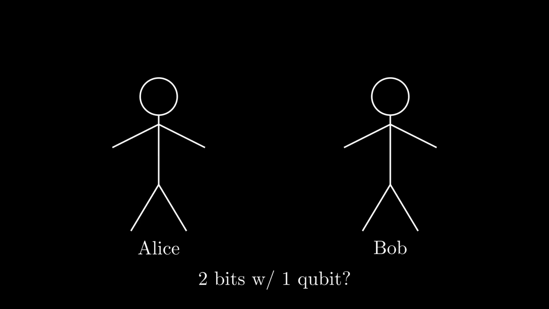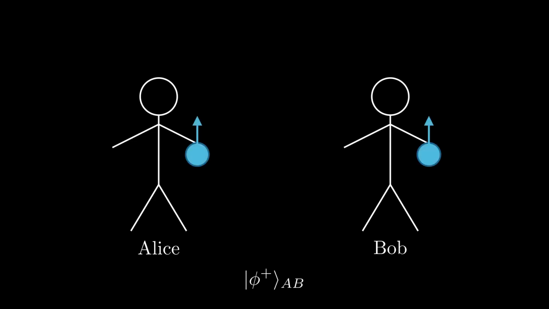Well, as you might suspect from the theme of the video thus far, the answer is entanglement. In particular, suppose Alice and Bob each have one qubit from a Bell state phi plus that they prepared a long time ago. To see how having this Bell pair changes things, let's analyze what happens when Alice sends her qubit over to Bob. Suppose Alice does nothing before sending the qubit. Well, when Bob receives Alice's qubit, he will simply have the Bell state phi plus. In order to send any 2-bit message, we need a protocol through which Bob receives one of 4 orthogonal states, where all of these states can be constructed using only operations on Alice's qubit.